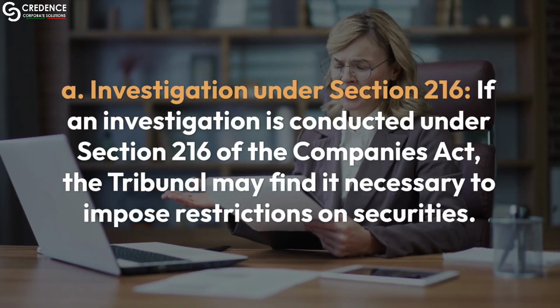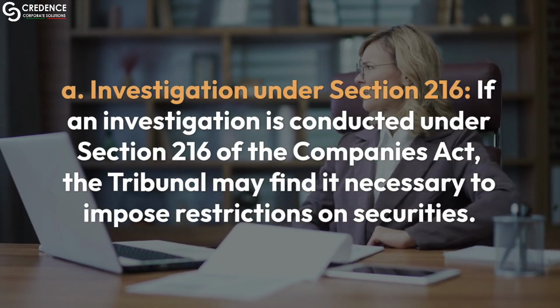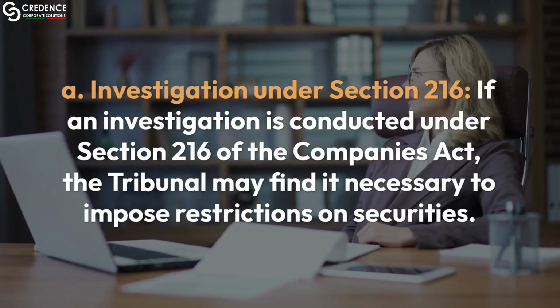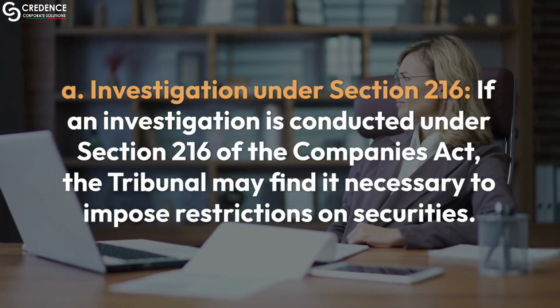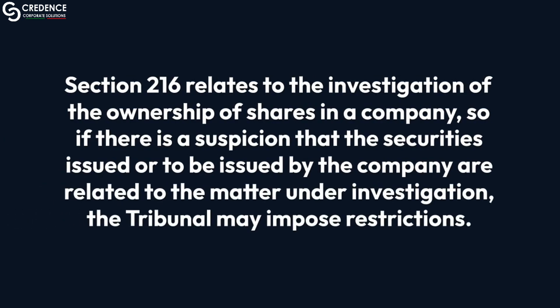If an investigation is conducted under Section 216 of the Companies Act, the tribunal may find it necessary to impose restrictions on securities. Section 216 relates to the investigation of the ownership of shares in a company, so if there is a suspicion that the securities issued or to be issued by the company are related to the matter under investigation, the tribunal may impose restrictions.